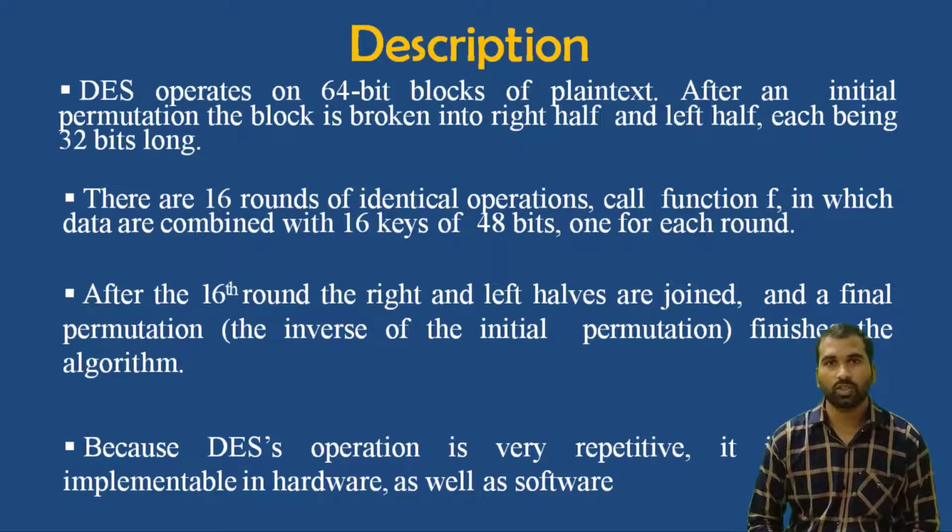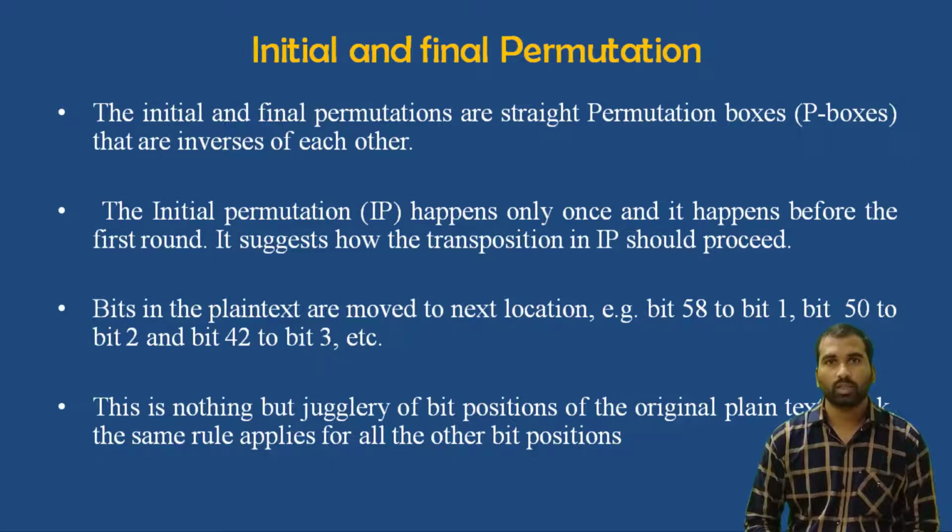After the 16th round, the right and left halves are joined, and the final permutation finishes the algorithm. Because DES operation is very repetitive, it is readily implementable in hardware as well as software. The next topic is initial and final permutation. The initial and final permutations are straight permutation boxes that are inverses of each other.